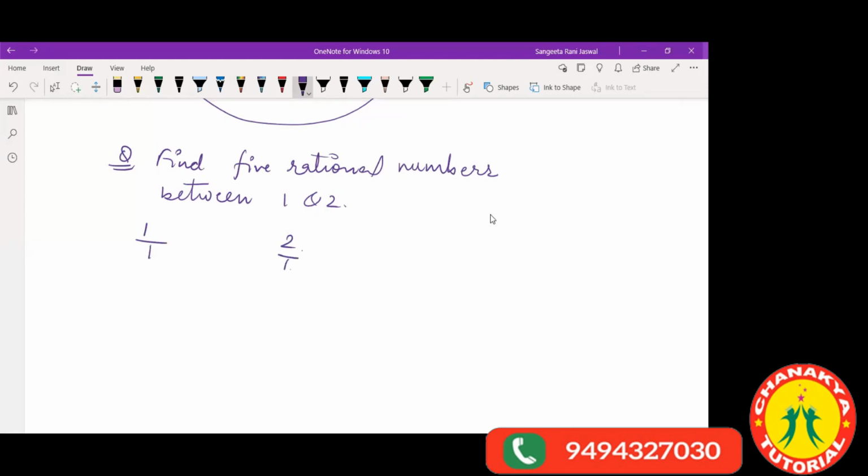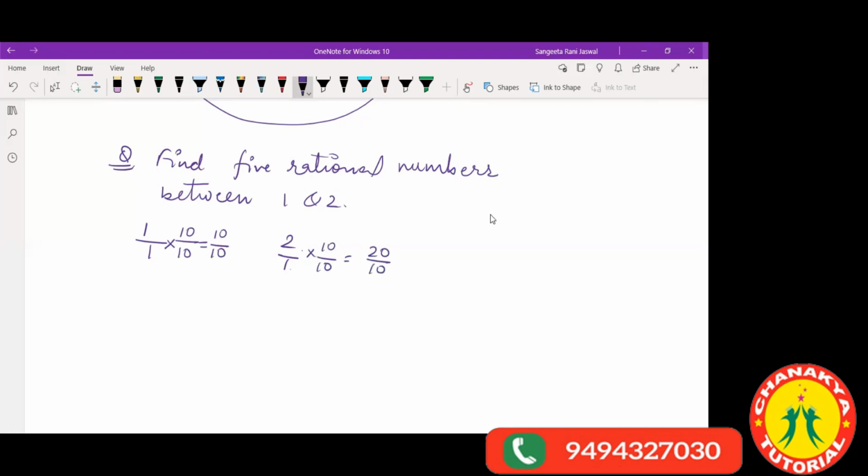Now, can I find rational numbers between 1 and 2 with the same denominator? I can. What will I do? I will just multiply this with 10. So I get 10 by 10 here. I'm trying to keep the denominator the same and find numbers between them. Now this becomes 20 by 10.